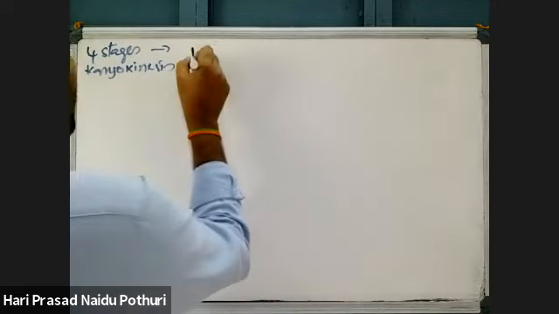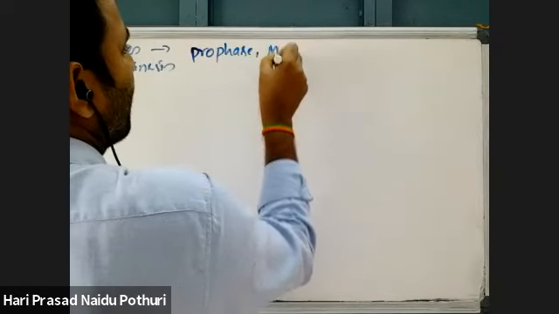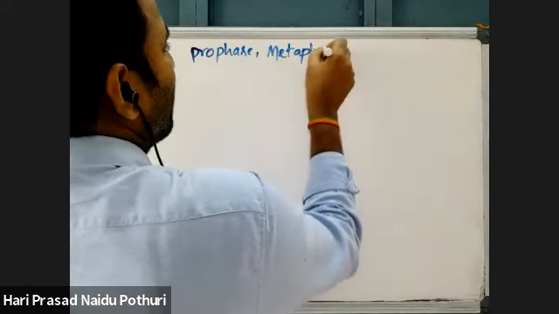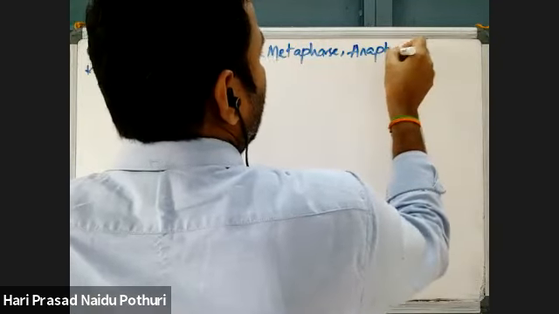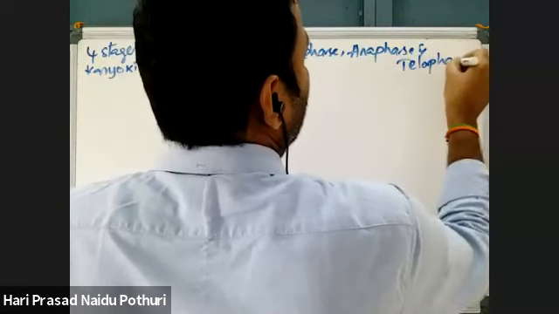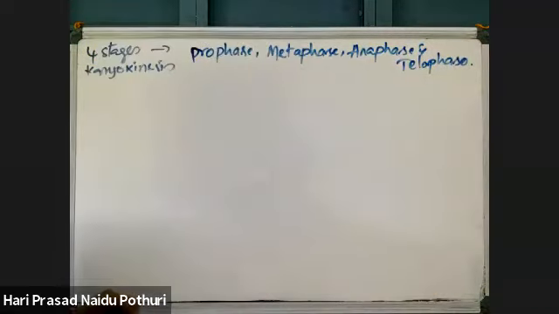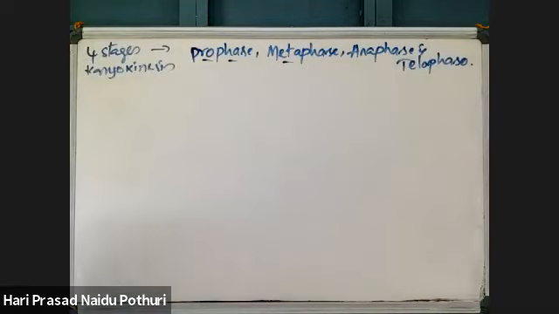The 4 stages of karyokinesis are prophase, metaphase, anaphase, and telophase. There are 4 stages or 4 phases of mitosis. They are prophase, metaphase, anaphase, and telophase.